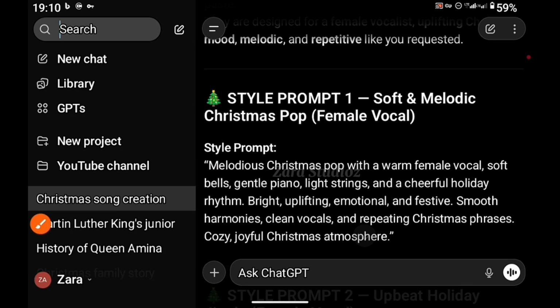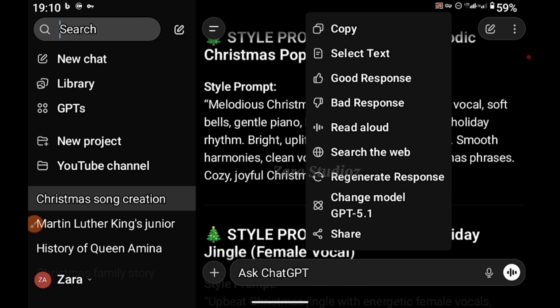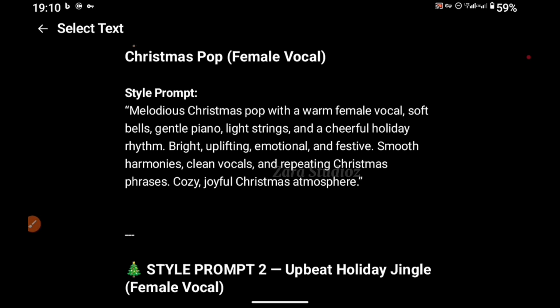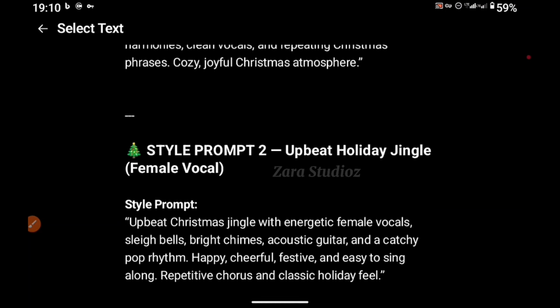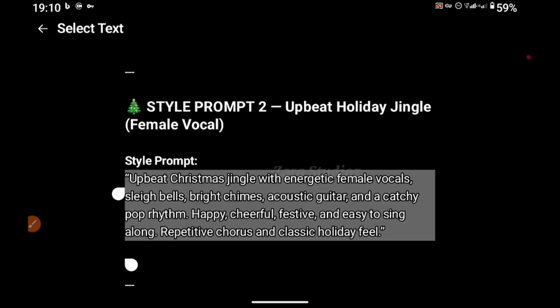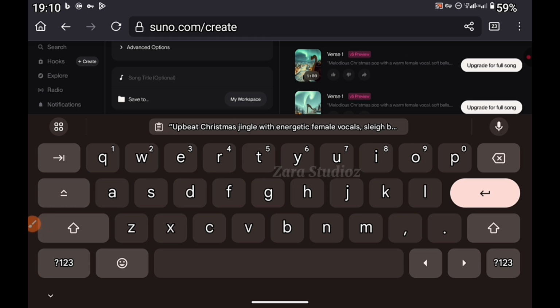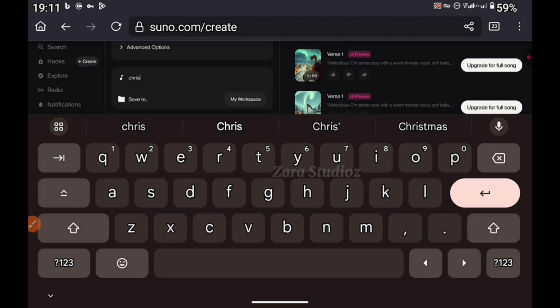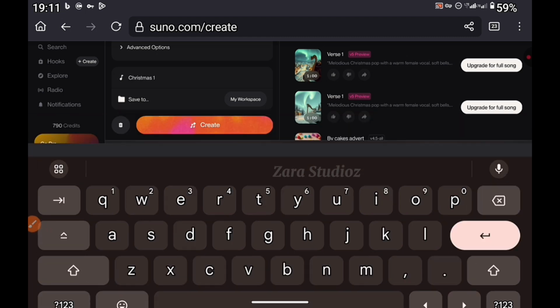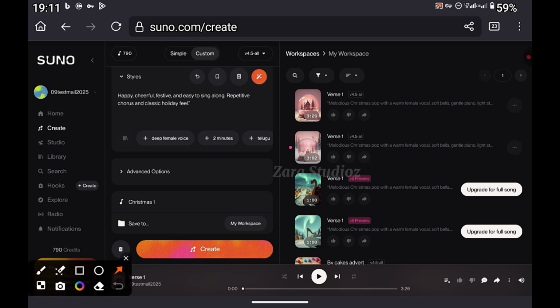And ChatGPT gives me two different styles. So just read through and see the one you like. Copy and take it back to Suno.com and paste it right there. Now give your song a title so that when it saves on your device, you'll be able to use the name to search for it. So I'm just going to type Christmas 1 and I'll click on the create button.